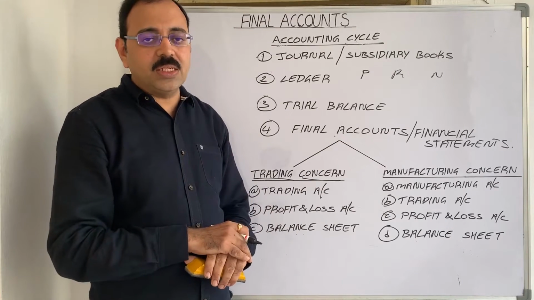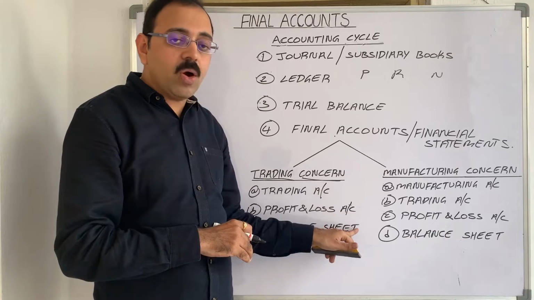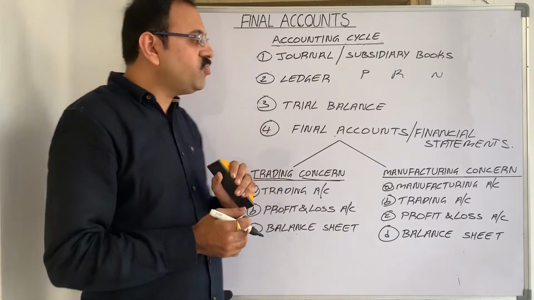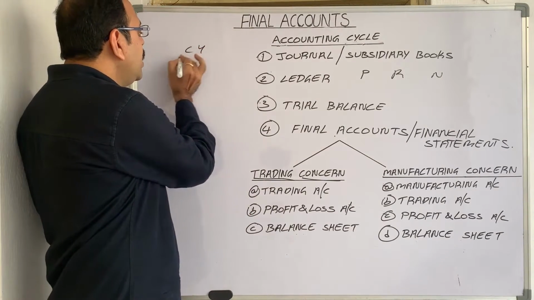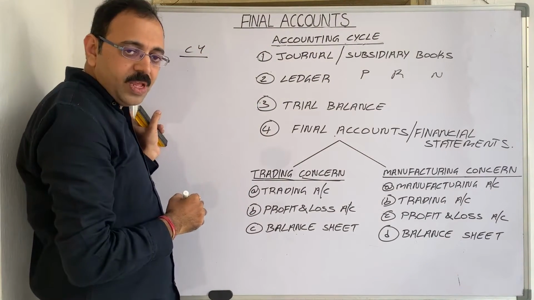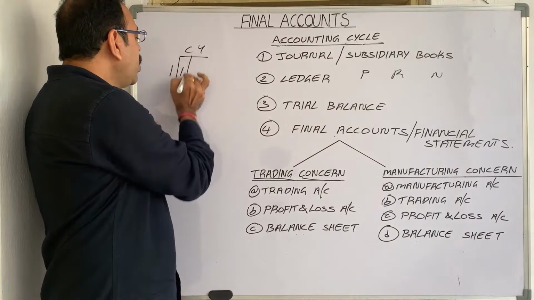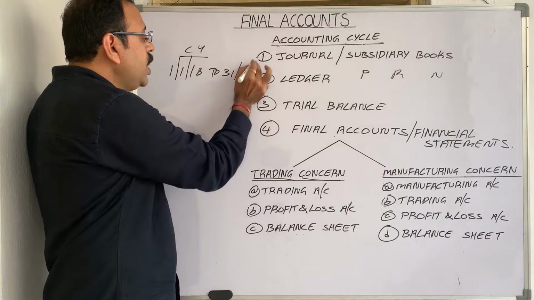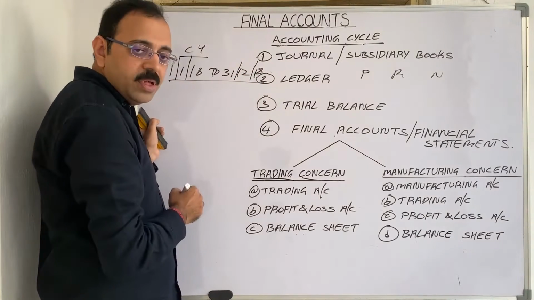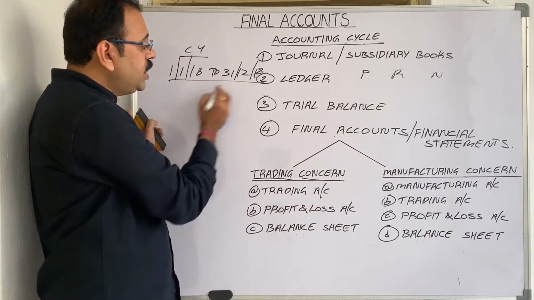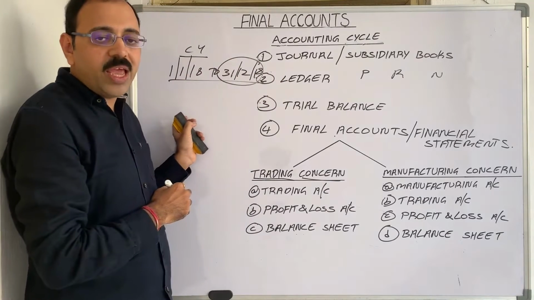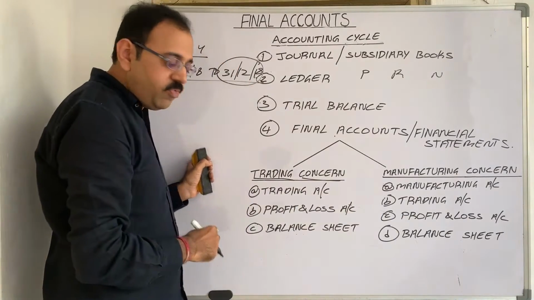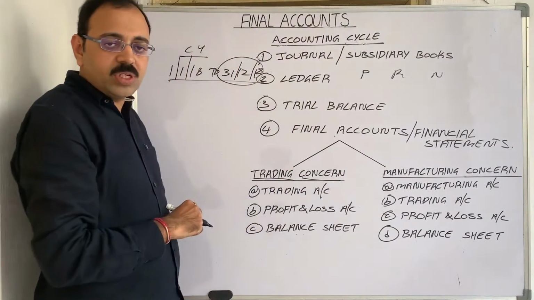And the second reason is, we prepare these final accounts at the end of the year. For example, one firm is following the calendar year as their accounting year. Then they are preparing accounts for the period from 1st January 2018 to 31st December 2018. Then what is the last date of this year? 31st December 2018. On that day we prepare final accounts. Therefore these accounts are known as final accounts.